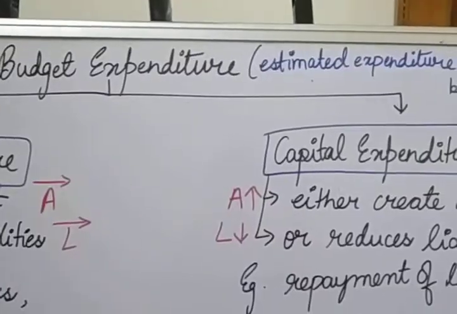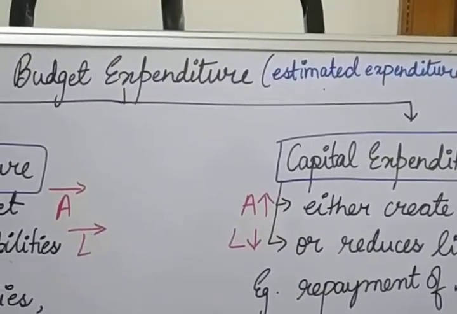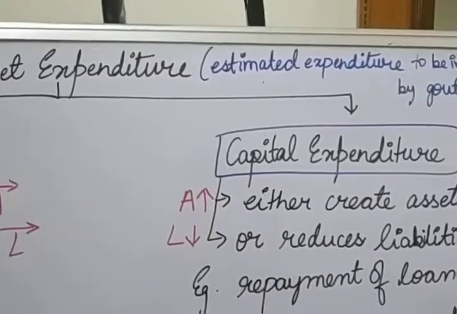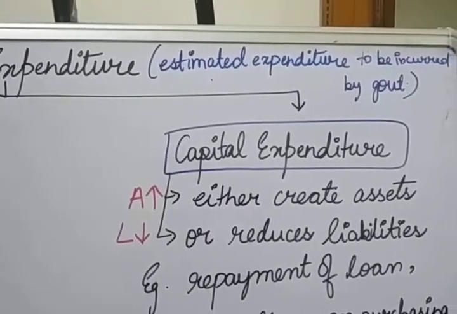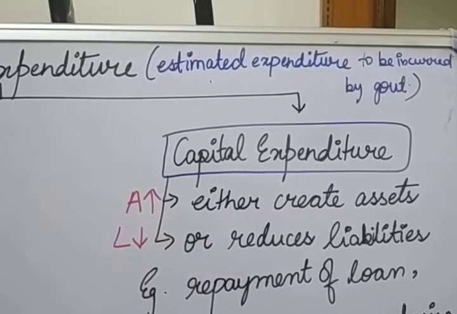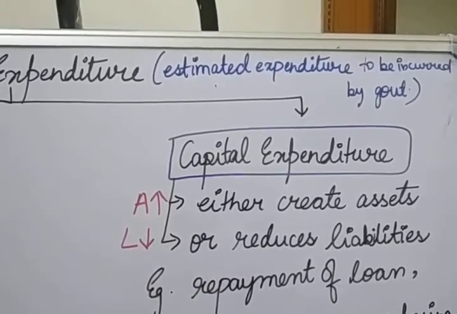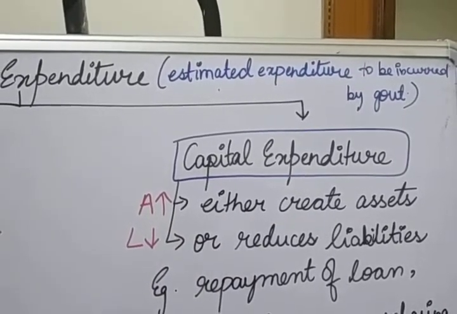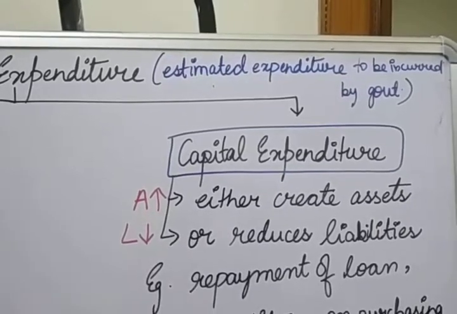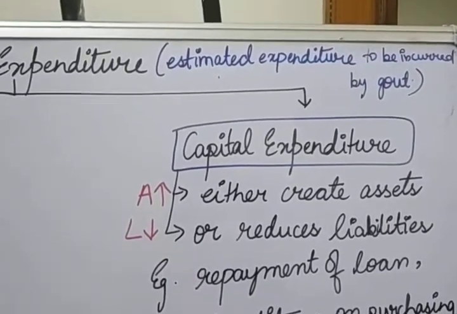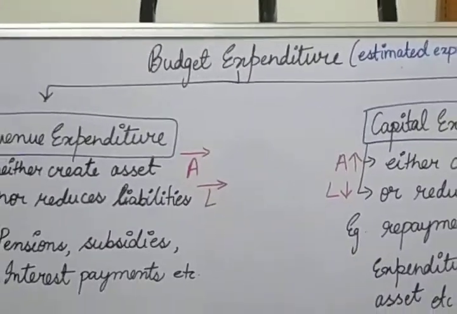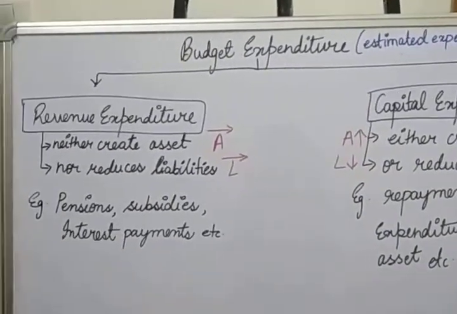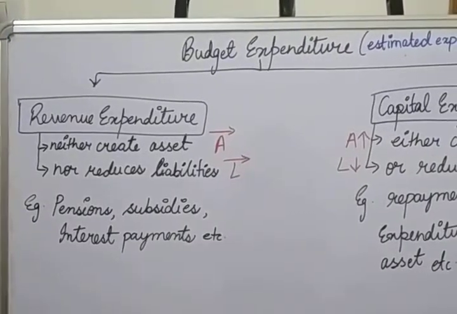Budget expenditure, or government expenditure, refers to the estimated expenditure to be incurred by the government during a fiscal year. That means this is the total estimation of the expenditure which the government has to do in the financial year, or in the given fiscal year. So now let's start with the classification of the government budget.